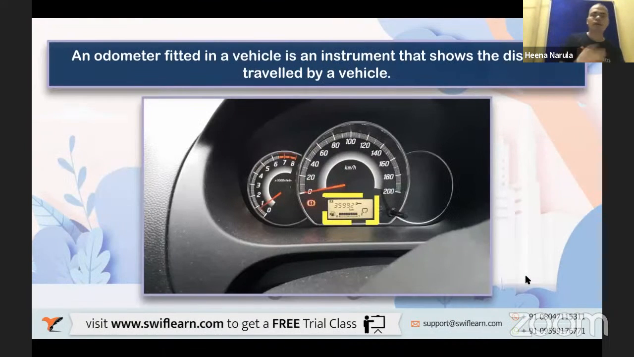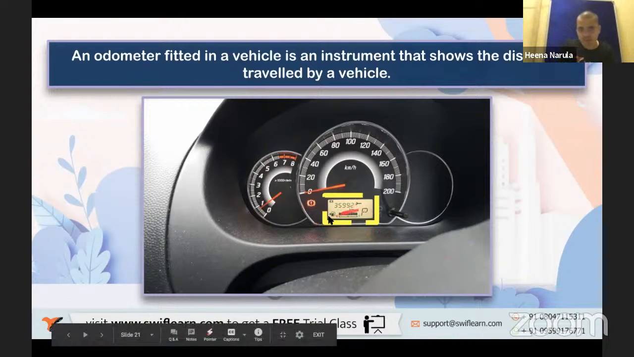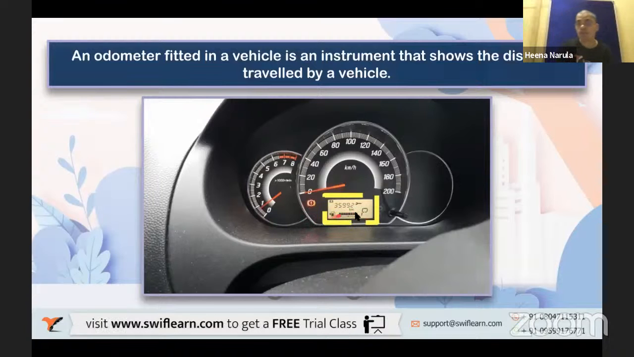Now, the practical example for this is you must have traveled in a car. There is an odometer fitted in the vehicle. What does it measure? Distance traveled by the vehicle. You see this odometer? How much distance is traveled? Can somebody read this? Yes, very good. 35,992 kilometer. That's the distance traveled by the car, and that is given by the odometer, which measures the distance.